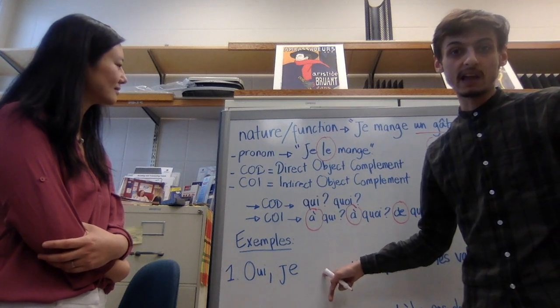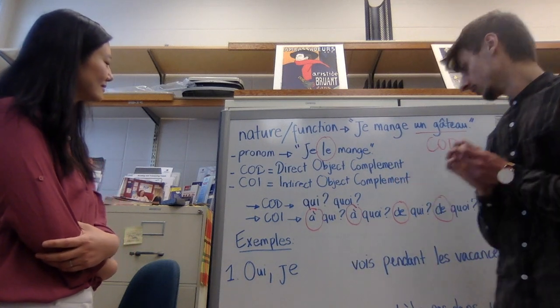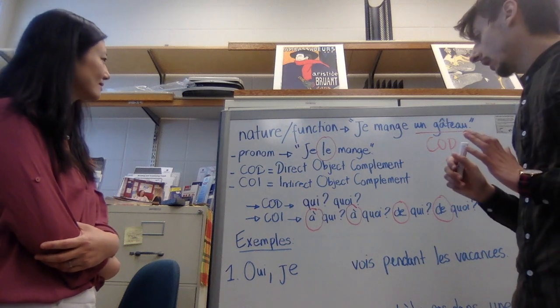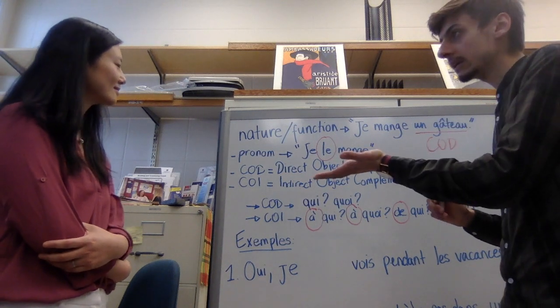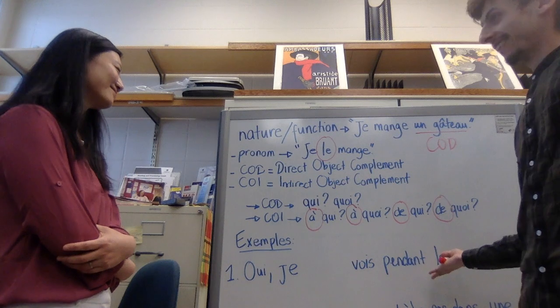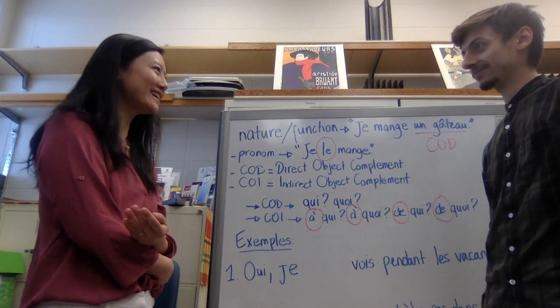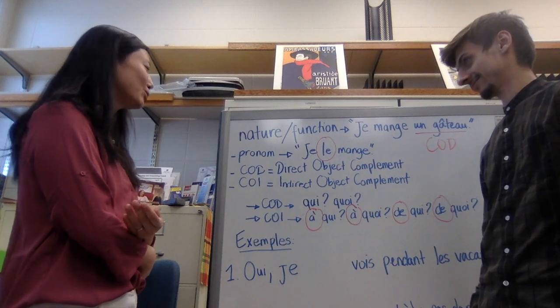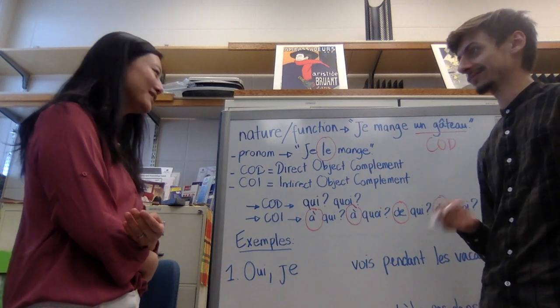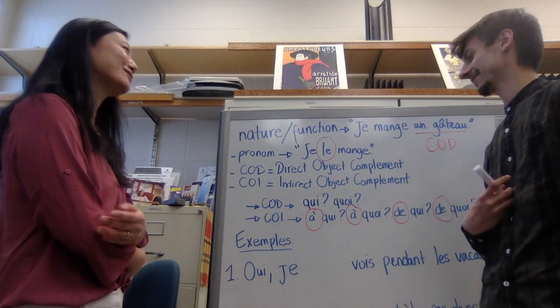Let's start with the examples. If Madame Lee asks me, est-ce que tu vois ton cousin et ton oncle et ta tante pendant les vacances?